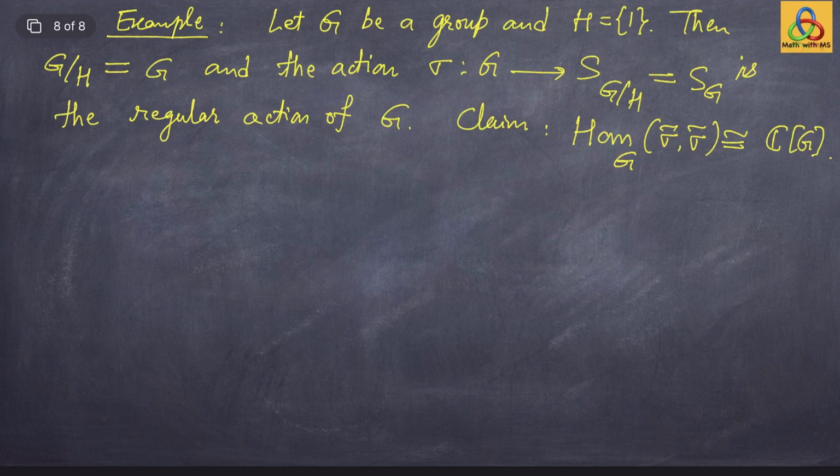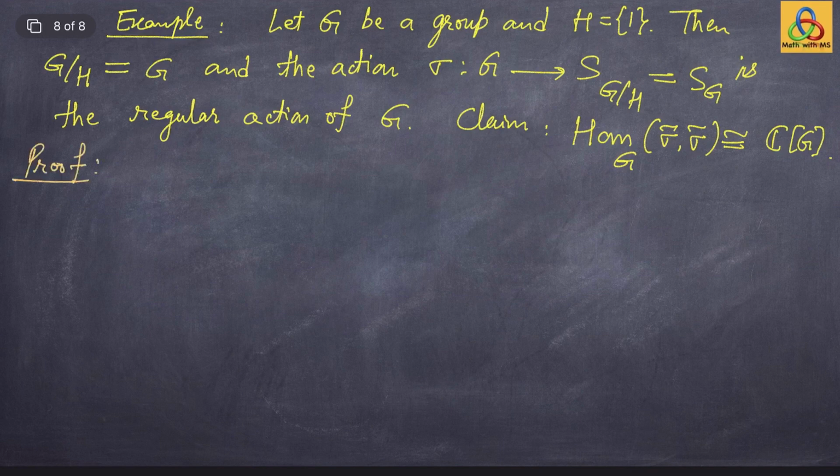Take the regular action of a group G on itself and consider the associated permutation representation. Then the space of morphisms from this representation to itself, that is the centralizer algebra of the permutation representation of the regular action, is isomorphic to the group algebra. This is what our claim is.